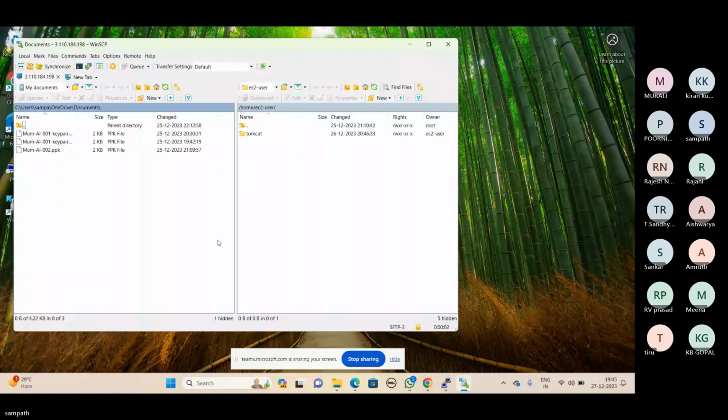So now we have successfully connected to the remote Linux server by using the graphical user interface with the help of WinSCP. Can you please maximize the screen?